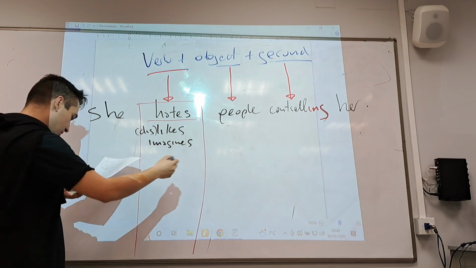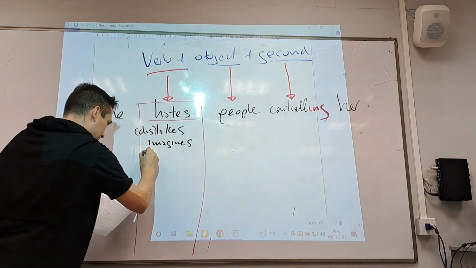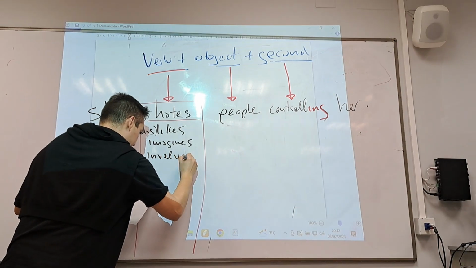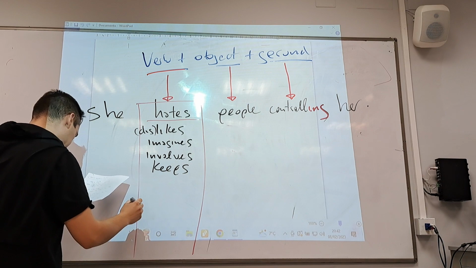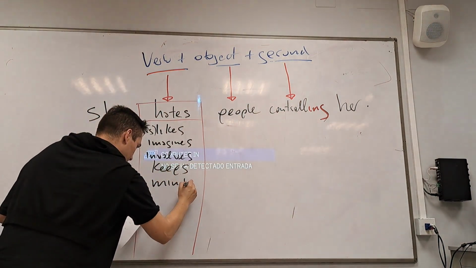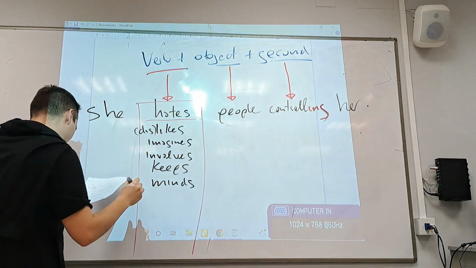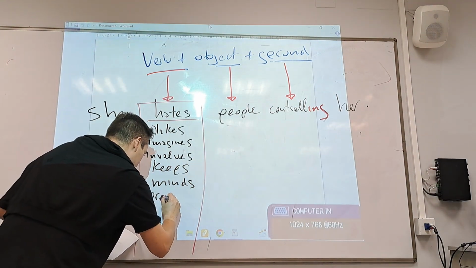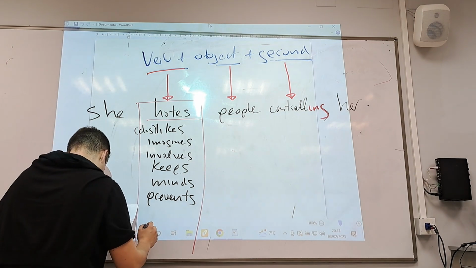Even though this sentence starts making little sense. Imagines, involves, keeps, minds, prevents, remembers.